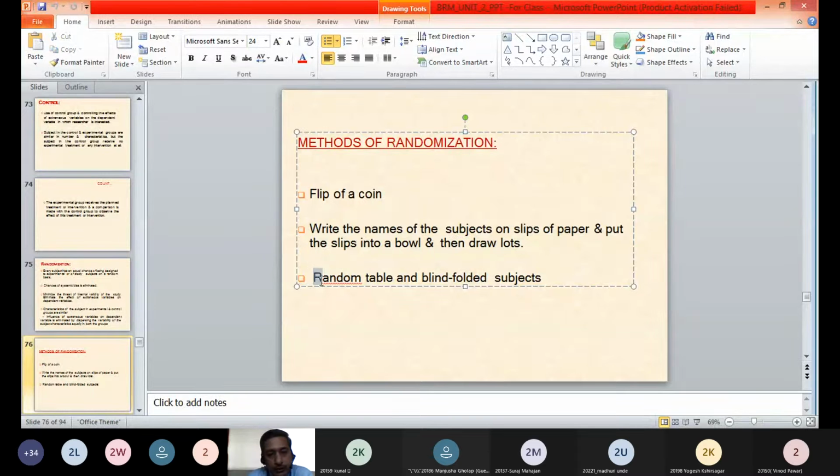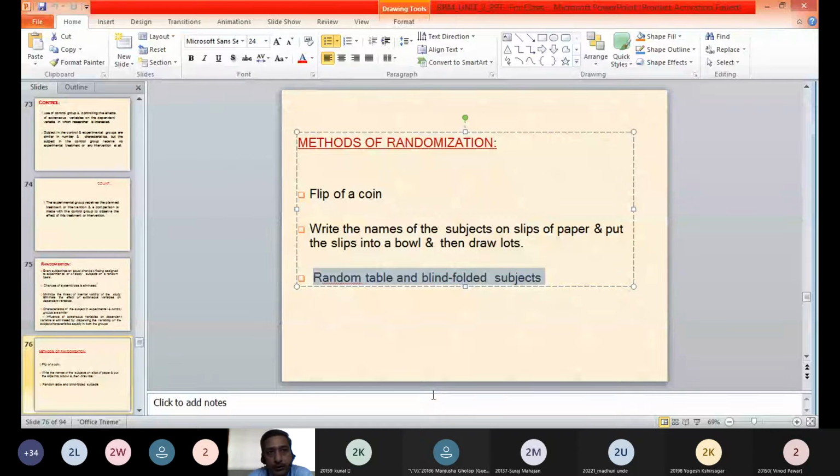The third method we saw is a random table. In the random table and blindfolded subjects method, the participants whom we want to divide into groups will be blindfolded, that is, their eyes will be covered and they will not be able to see.